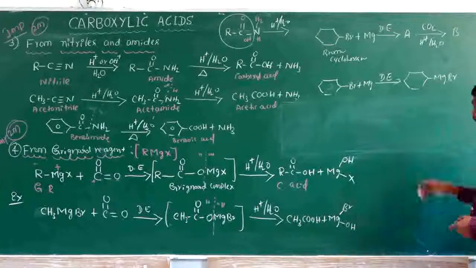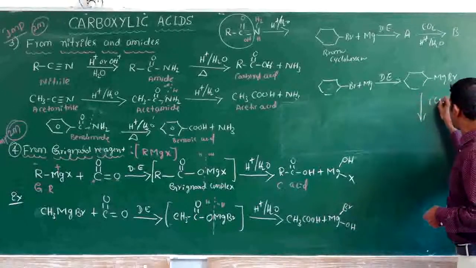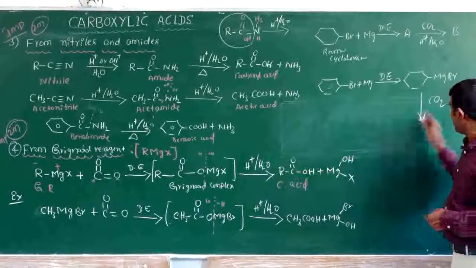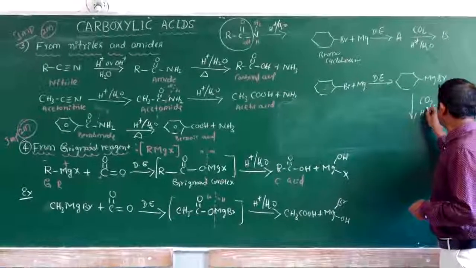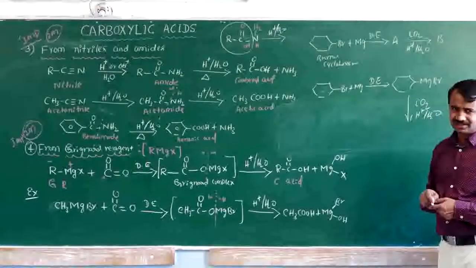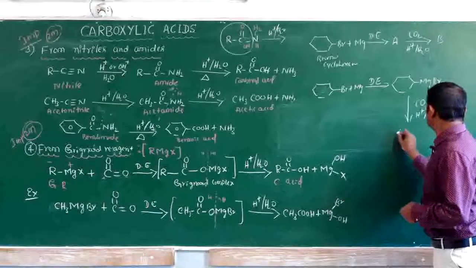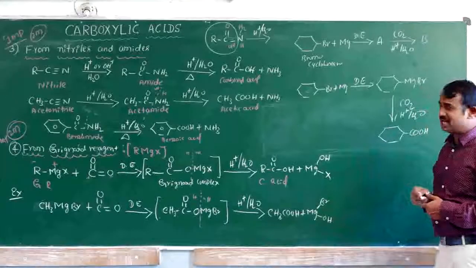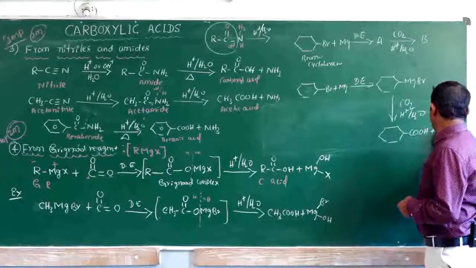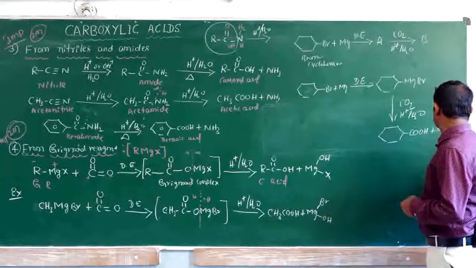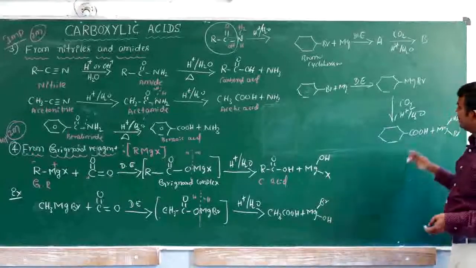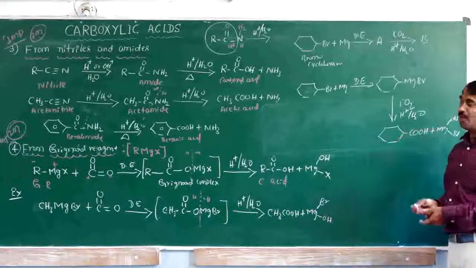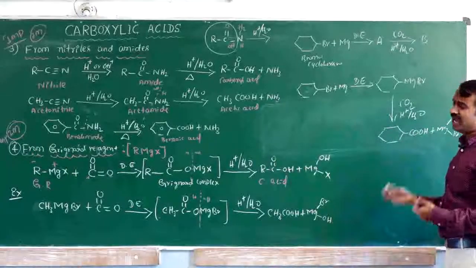Cyclohexyl magnesium bromide reacts with carbon dioxide and undergoes acid hydrolysis, and the product formed is cyclohexane carboxylic acid and MgOH. Sometimes they will ask this, with aliphatic compounds, aromatic compounds or any other examples in place of R.